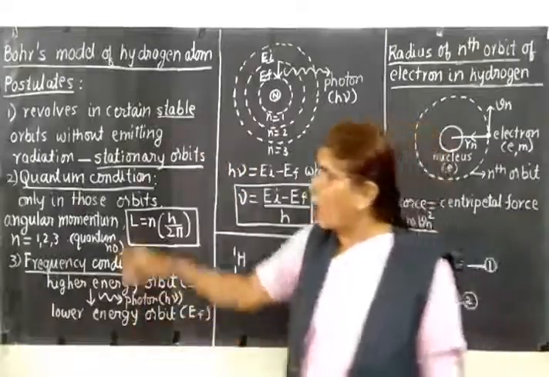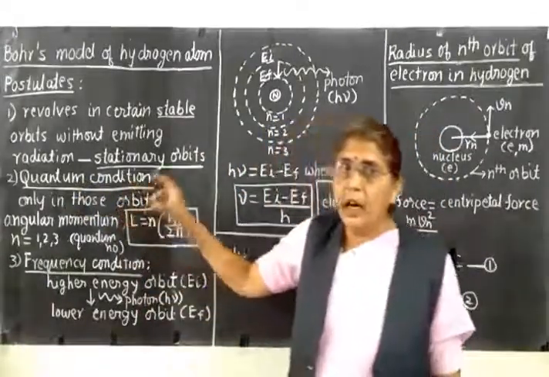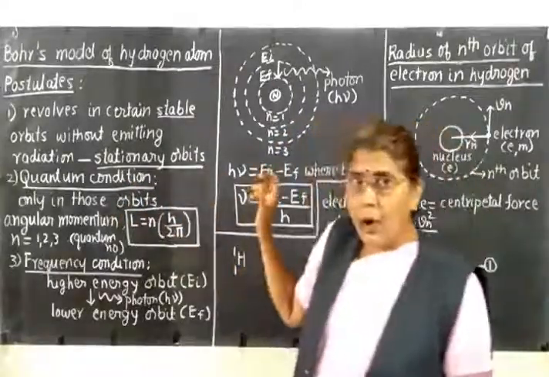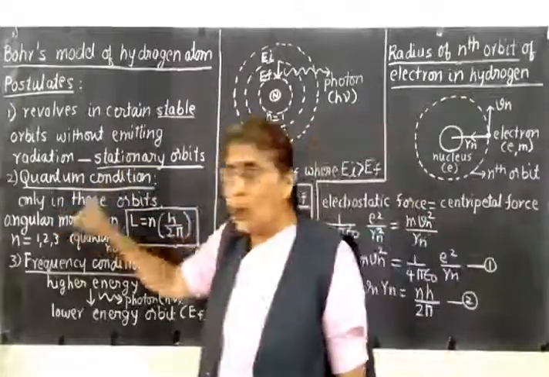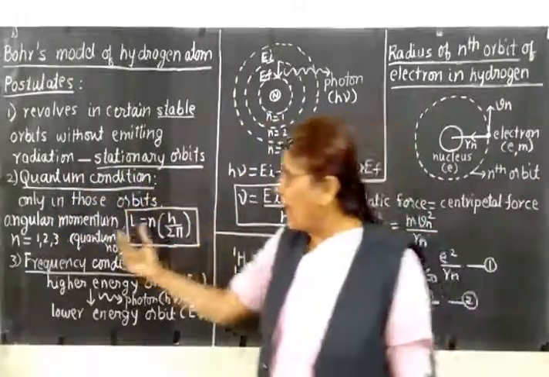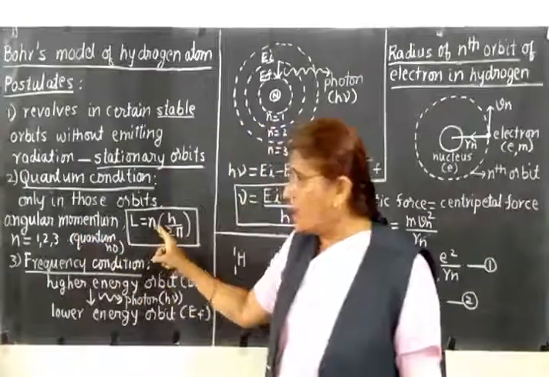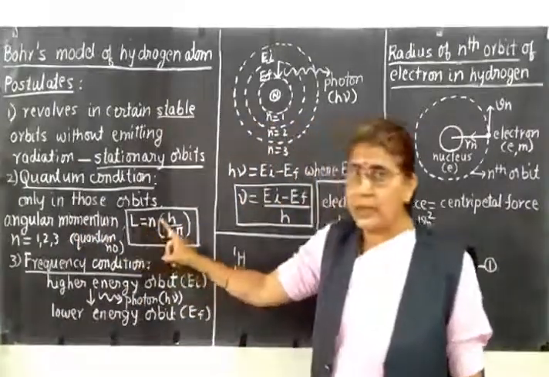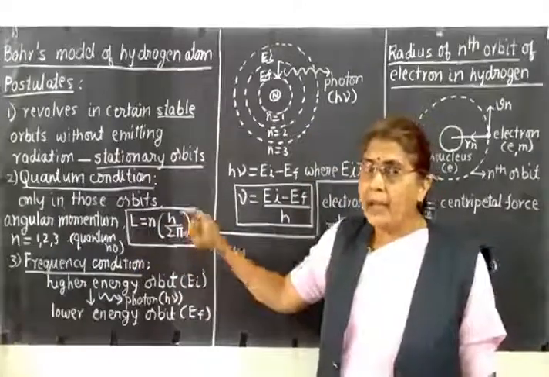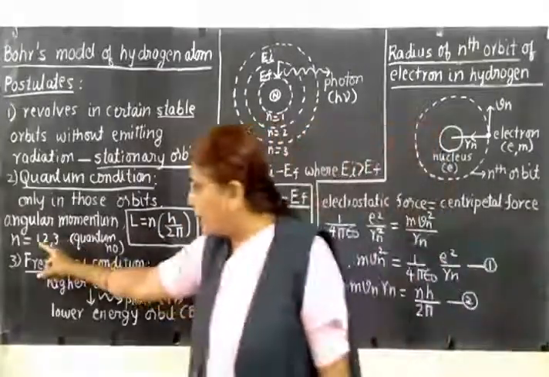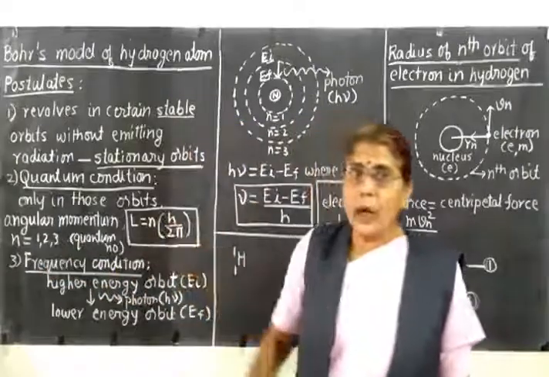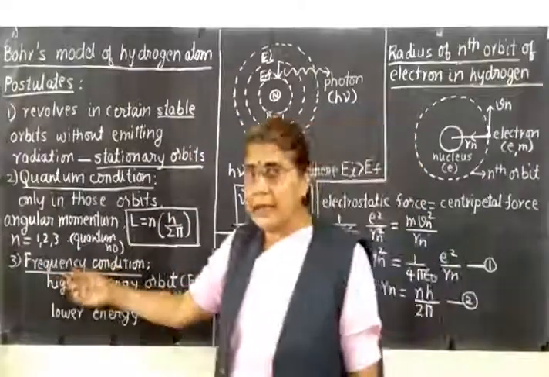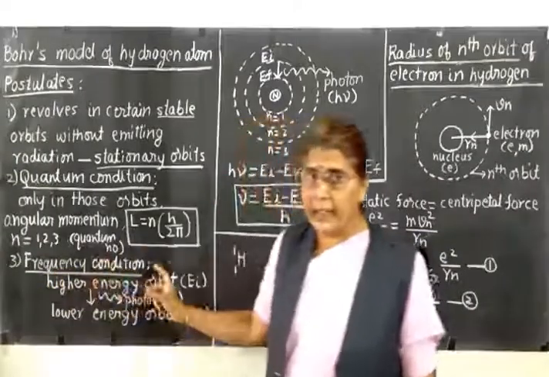Second postulate is called Bohr's quantum condition. According to this condition, an electron can revolve around the nucleus only in those orbits for which the angular momentum is an integral multiple of h upon 2 pi. Therefore, we have the equation L is equal to nh upon 2 pi, where n is an integer. It takes the value 1, 2, 3 and so on, and it is called the principal quantum number of the orbit.